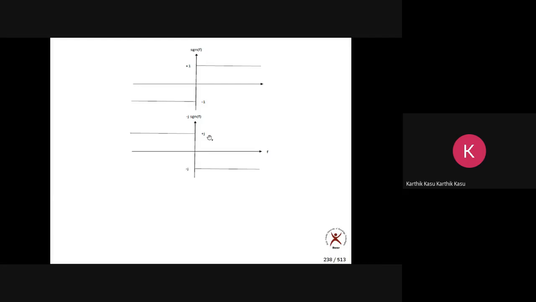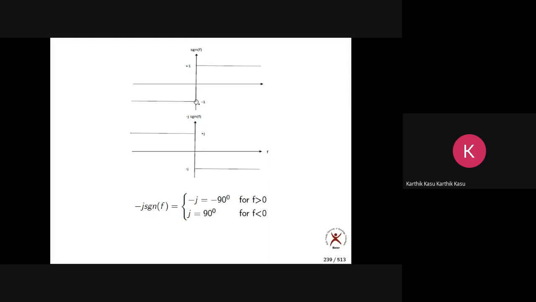Okay. So please look at this once. This is signum of f. The general definition of signum of f: I am multiplying this with minus j. Then what happens? So this is plus 1 into minus j, minus j. And when it goes negative, it is -1 into -j, it becomes +j.